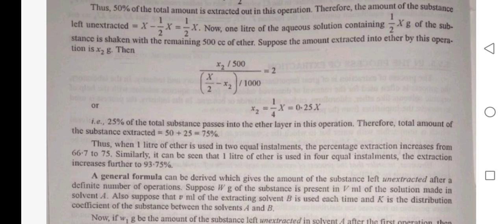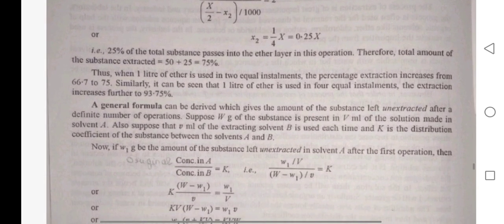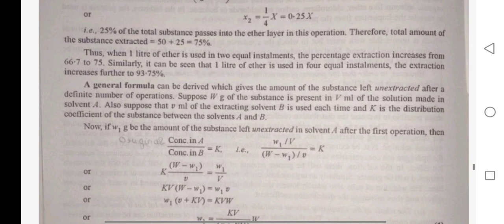So x2 is equal to 1/4 X, that is x2 is equal to 0.25X. So 25% of the total substance passes into the ether layer in this operation. Therefore, the total amount of substance extracted is 50 plus 25, which is equal to 75%.